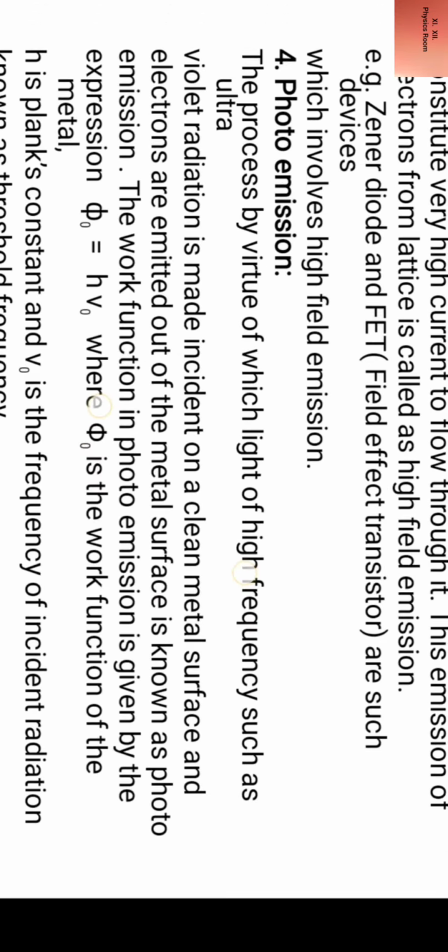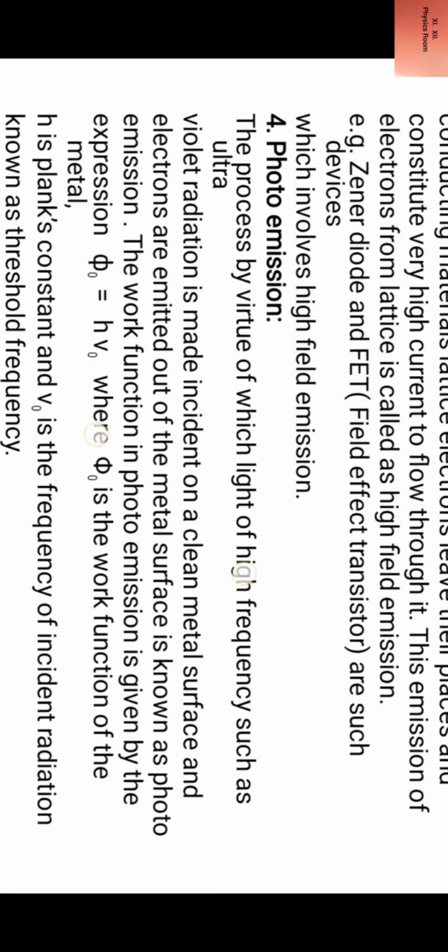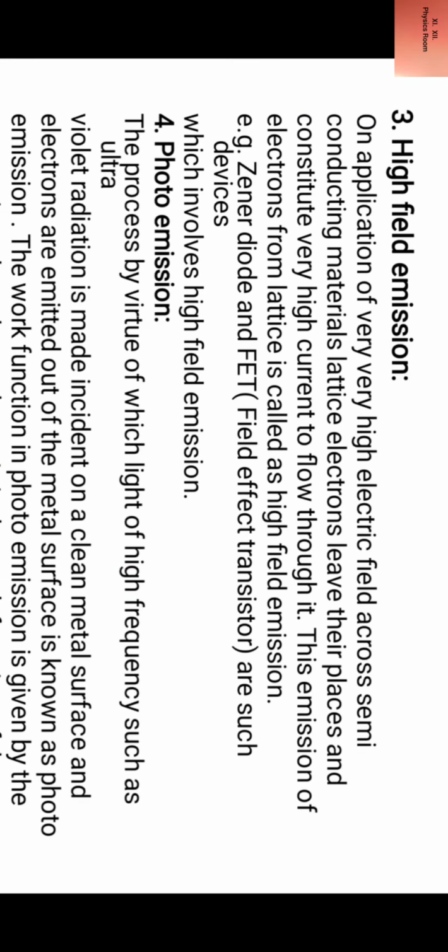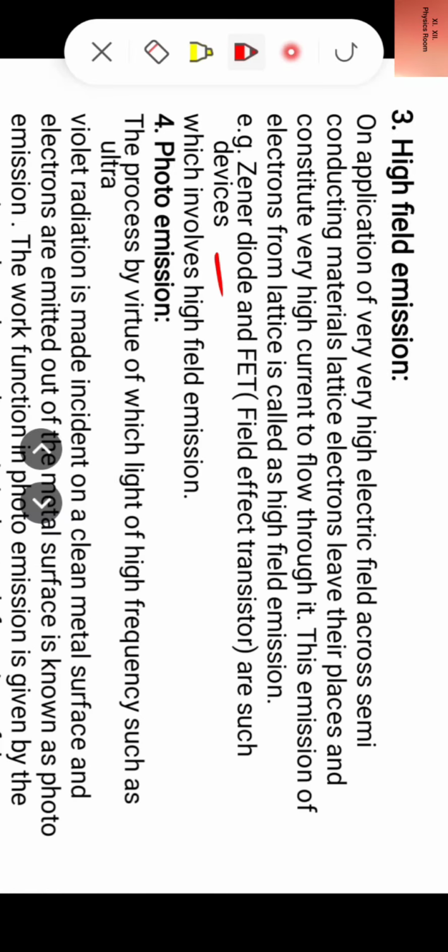Now, high field emission. What is high field emission? On application of a very high electric field across semiconducting materials, lattice electrons leave their places and constitute a very high current to flow through it. This emission of electrons from the lattice is called high field emission. For example, Zener diode and field effect transistor are such devices which involve high field emission.